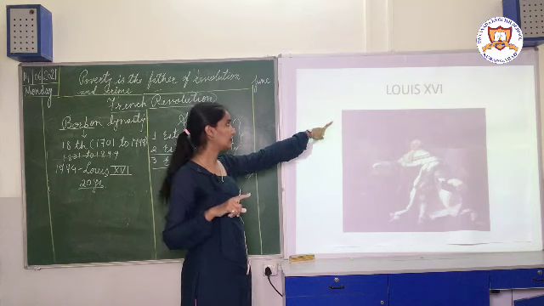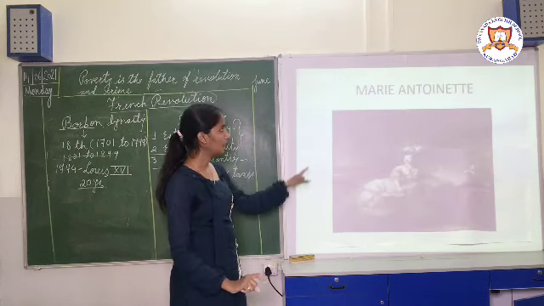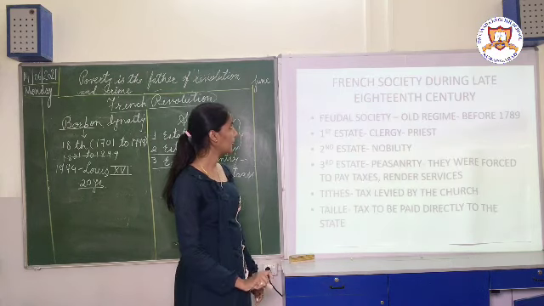As I introduced you earlier, King Louis XVI became the king. This is the picture of him, and his wife Marie Antoinette. Okay.